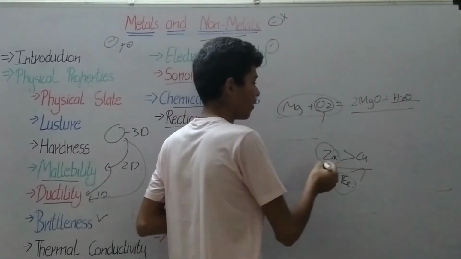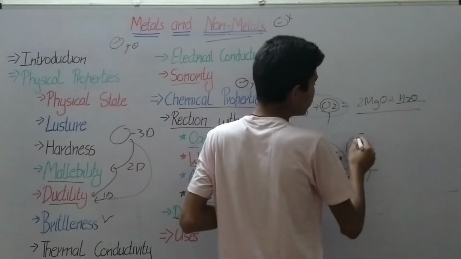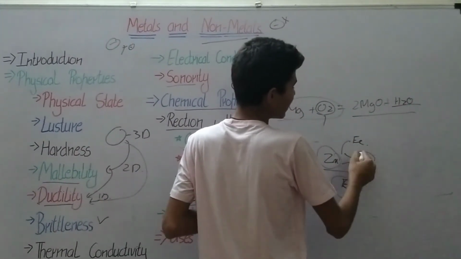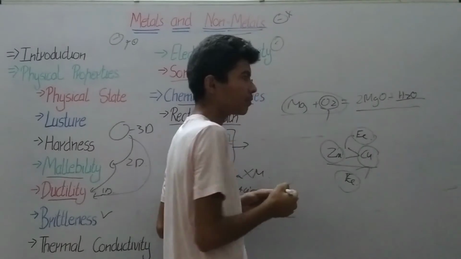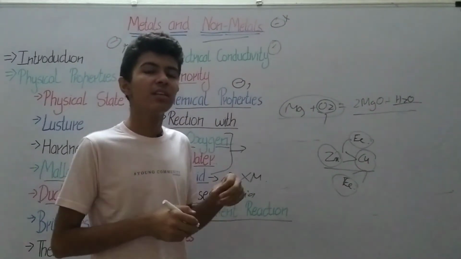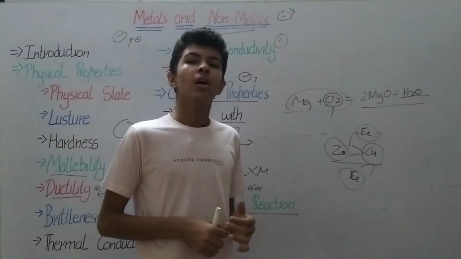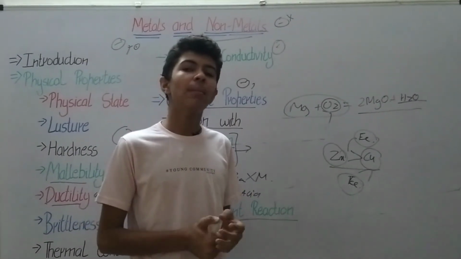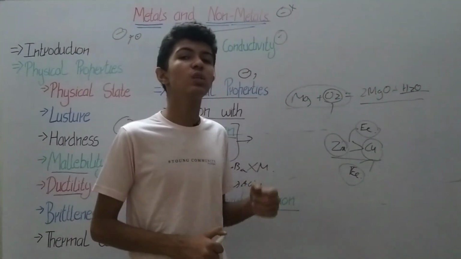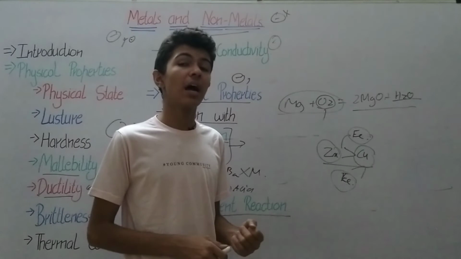In this case, zinc would be more reactive. So we have the series Cu, Fe and Zn, and silver, gold and platinum are the least reactive, whereas sodium and potassium are the most reactive.